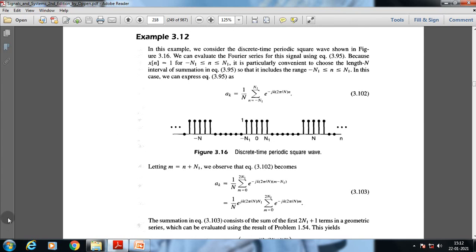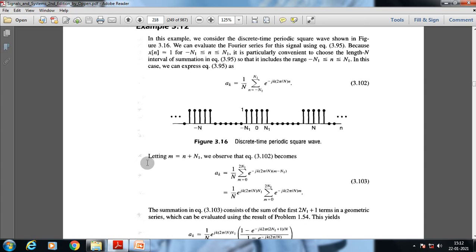After that we will conclude. Here, in this example, consider the discrete time periodic square wave shown in figure 3.16. This is the square wave. We can evaluate the Fourier series for this signal using the analysis equation, because x of n is equal to 1 for minus N1 less than or equal to n less than or equal to N1, and in between this range the value is considered. It is particularly convenient to choose the length N interval of the summation so that it includes this range. In this case we can express a suffix k as 1 by N times the sum over small n from minus N1 to N1 of e to the power minus jk 2 pi by N small n.